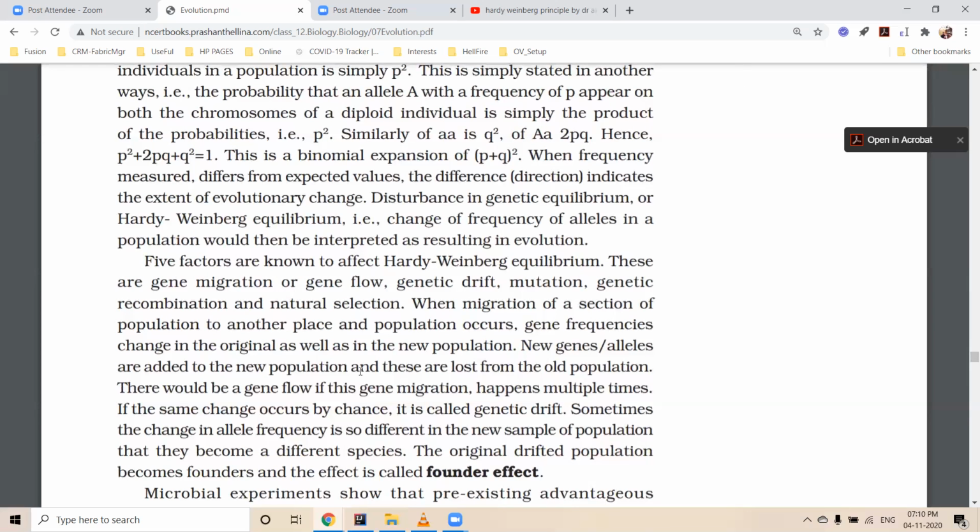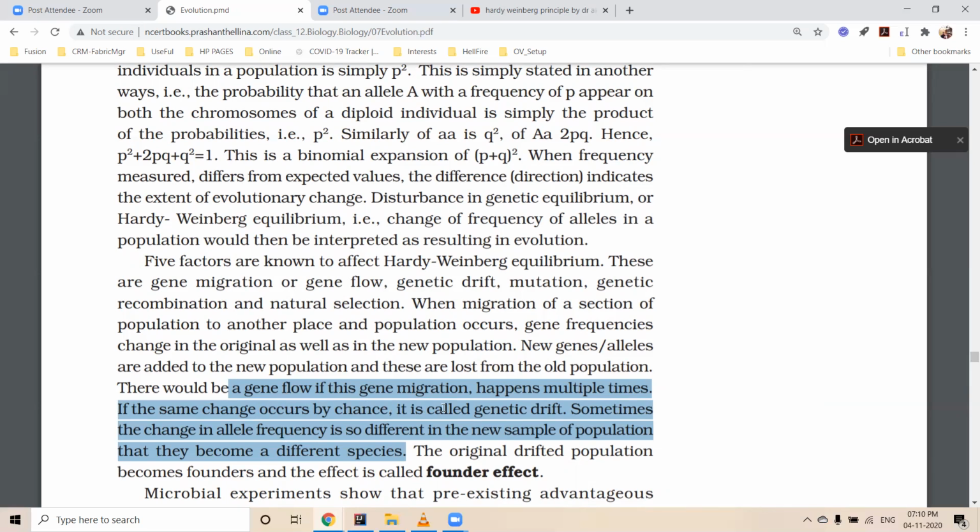So Hardy-Weinberg is the standard if there is no migration, no genetic drift, no mutation, no recombination, no selection. Drift is a change in the population. Yes, drift means a change in allele frequency. So if there is a drift, then it won't obey Hardy's law. It results in evolution. And that will be called founder effect. The original drifted population becomes founders. Therefore, the effect is founder effect only.